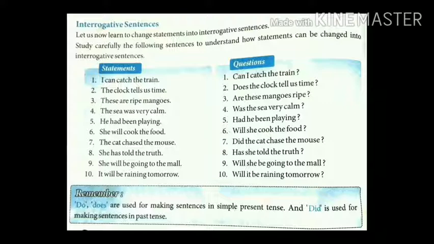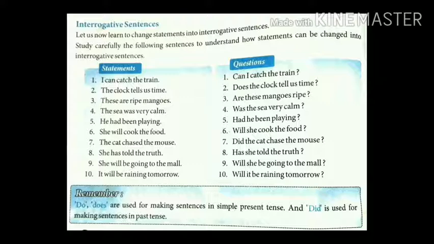Question mark. Second, the clock tells us the time. Here in this sentence, tells is the main verb. Here there is no supportive verb, so we use does. Does the clock tell us the time? Question mark. 3. These are ripe mangoes. Are these mangoes ripe?